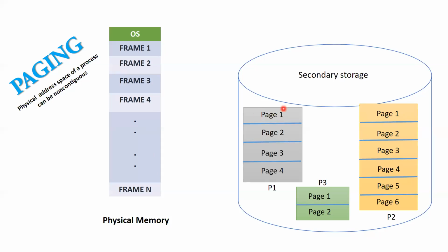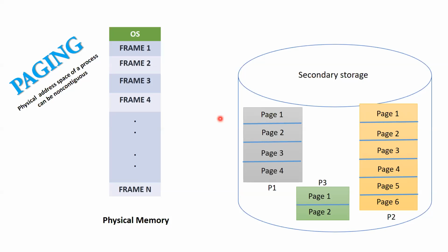I repeat, the processes will be divided into equal parts of similar size called pages. This is called logical memory. The physical memory on the other side will be divided into various partitions of the same size. These are called frames. And the size of a frame is equal to the size of the page. I hope the concept is clear now.